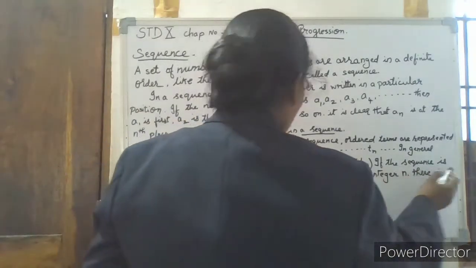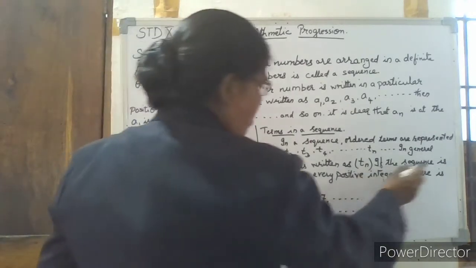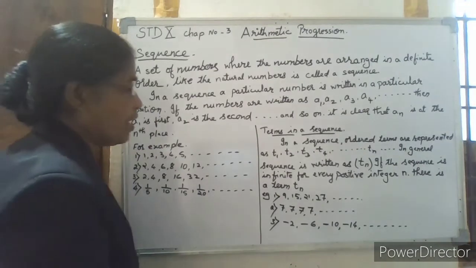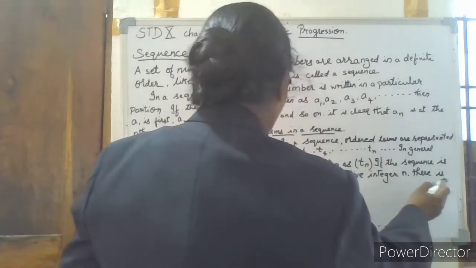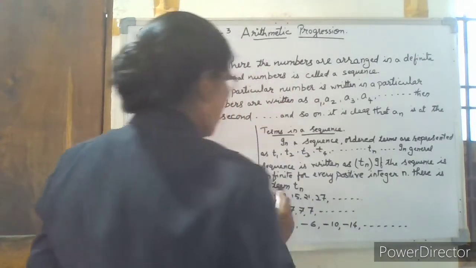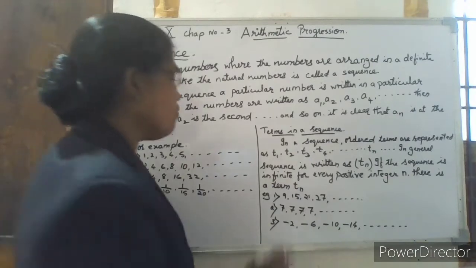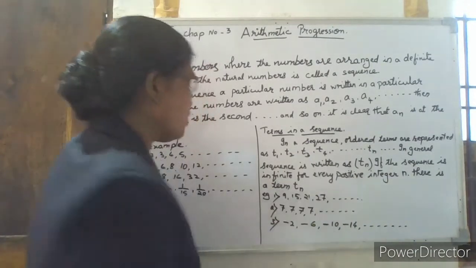If the sequence is infinite, the dots mean it is infinite. For every positive integer n, there is a nth term.